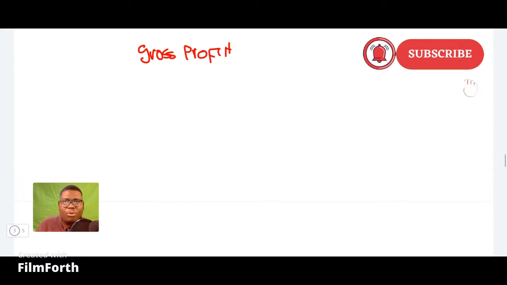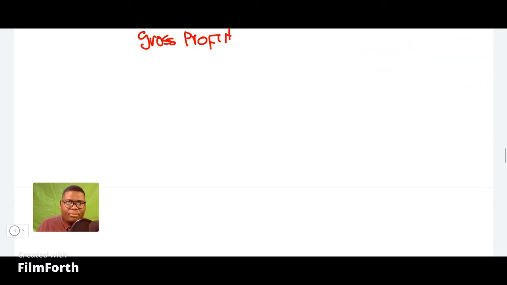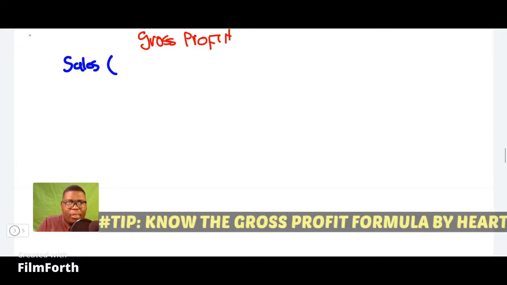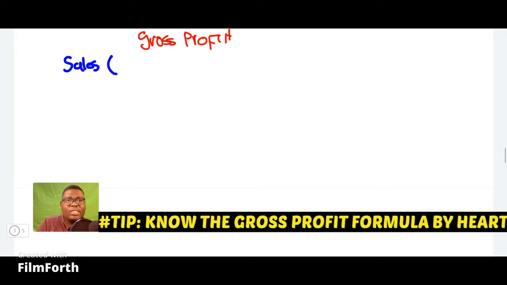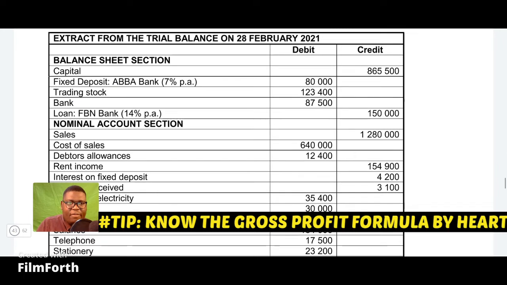When you do your calculation for calculating gross profit, let me use a blue pen. When you calculate your gross profit, you need to be very careful. So you firstly need your sales, right? So you start by entering your sales and put it in the bracket so that you can show whether it's going to be reduced or increased. Okay, so let's get into that. Let's check what is our sales amount. According to the information that we're given, the sales amount is 1,280,000.